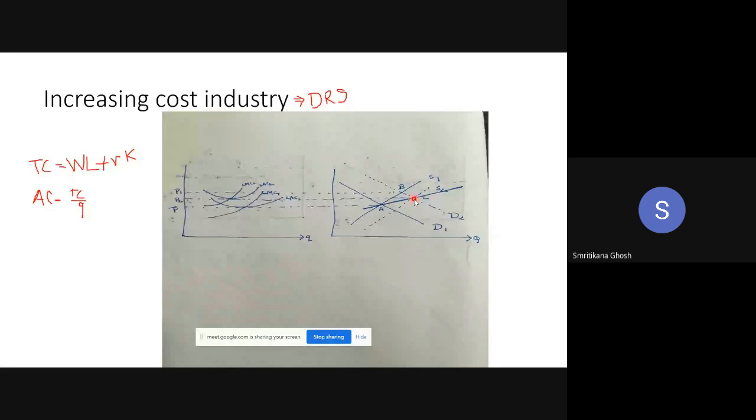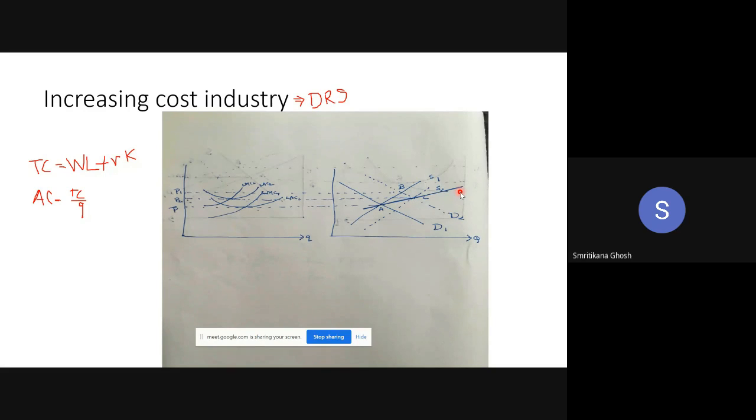Then join A and C, you will get the long run supply curve. So this is how you can draw your diagram. Maybe some back calculation is needed, but this is how you can neatly draw the diagram. Draw the diagram in your copy. Try to understand it. Ask me the question in the next class. I will definitely explain this diagram again.